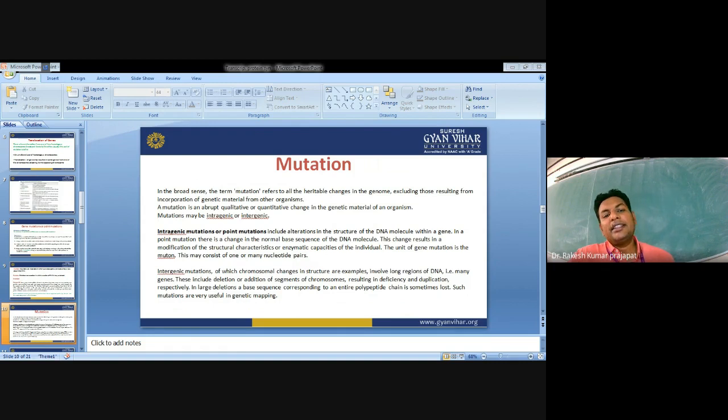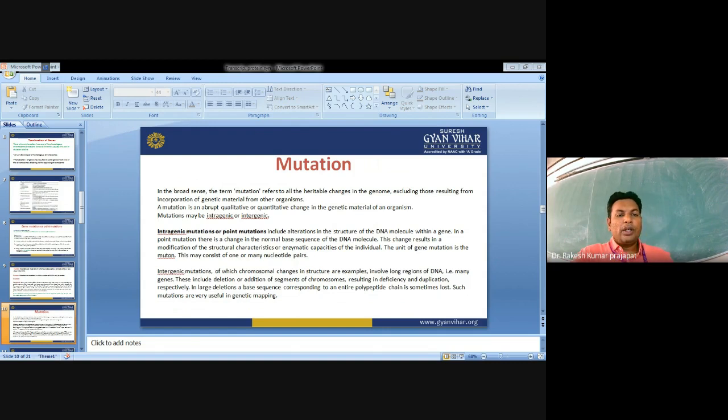So mutation is a change in the DNA sequence of the nucleotide. Basically, mutation is nothing but a change in the DNA sequence, the nucleotide sequence of DNA. A change in the sequence of nucleotides brings sudden heritable changes in the morphological character also. If such changes are heritable, then it is called a mutation. So mutation is defined as any heritable change in the sequence of nucleotides of DNA. An organism with a mutation is called a mutant, while an organism without a mutation is wild type.